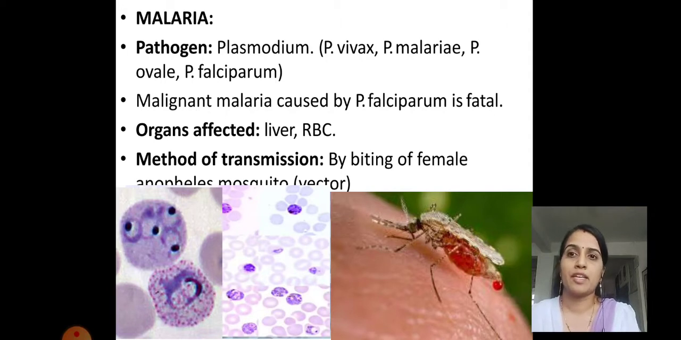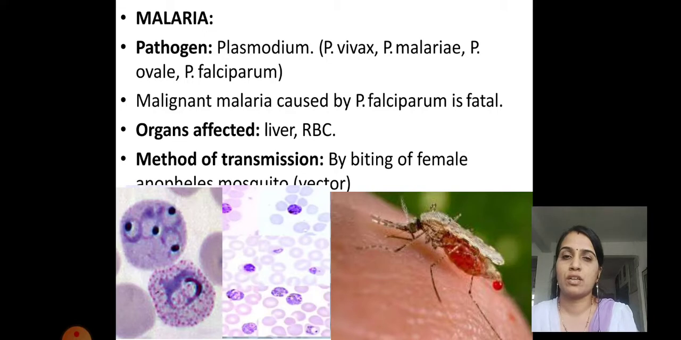This malignant malaria caused by Plasmodium falciparum is fatal, which means it causes severe symptoms and death. So it is one of the dangerous species of Plasmodium that causes malaria and can cause the death of the person. Organs affected: malaria affects the liver initially, and then the RBCs of the blood.